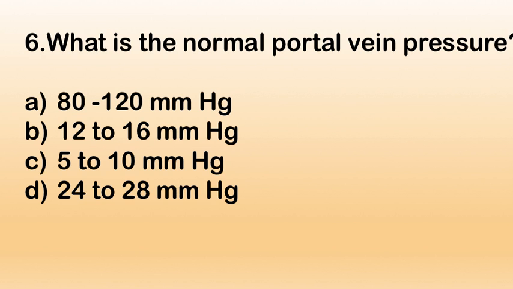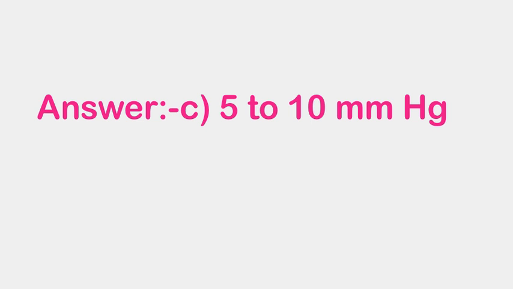Next question. Question number 6. What is the normal portal vein pressure? A. 80 to 120 mm of Hg, B. 12 to 16 mm of Hg, C. 5 to 10 mm of Hg and D. 24 to 28 mm of Hg. Right answer is C. 5 to 10 mm of Hg is a normal portal vein pressure.